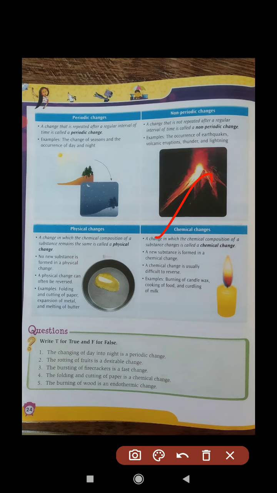But physical change, students, you see folding, cutting of paper. Suppose you cut a piece of paper, chemically the composition is the same. Maybe you cut it, but there is no chemical change. Melting of butter, expansion of metal. Expansion of metal, the same metal you are just heating, and expansion happens.